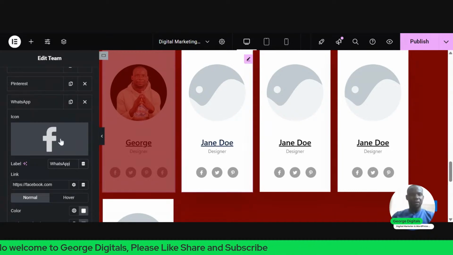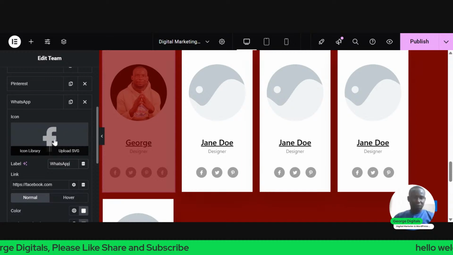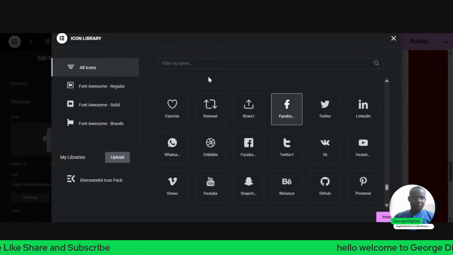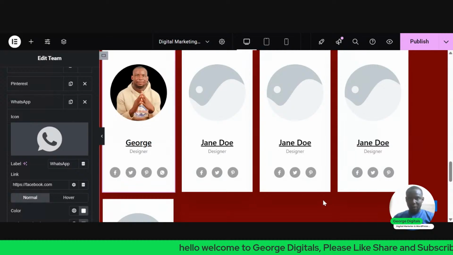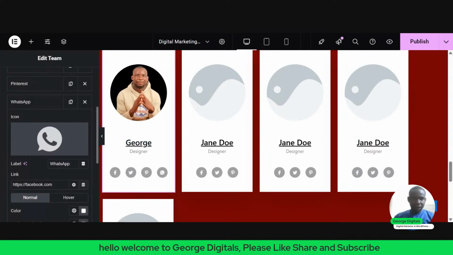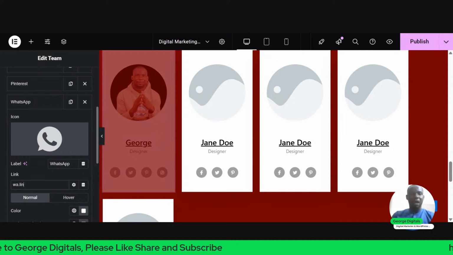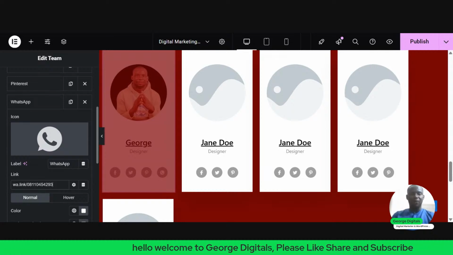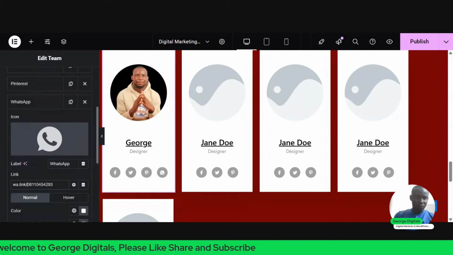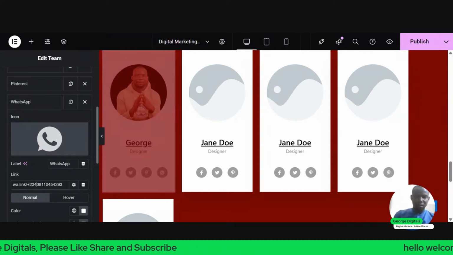So we'll change the icon from Facebook by clicking on this place. You see the Facebook logo. Then we can just search for WhatsApp. This is WhatsApp. Then we'll click on insert. Then apart from that, we can change this link to a WhatsApp link, maybe wa.link. So we can change it to a WhatsApp link dash 081104549293. We can change it to +234.